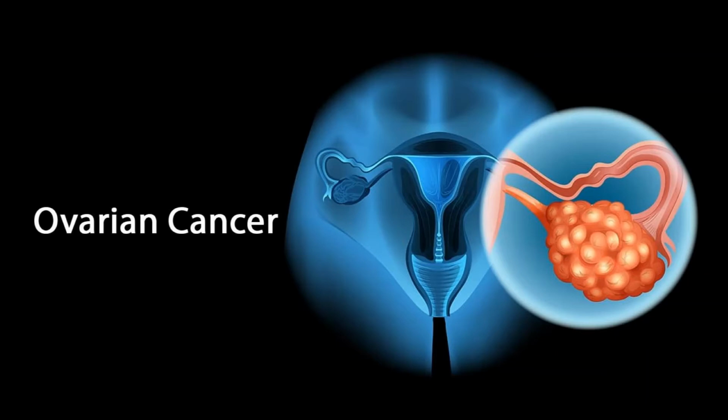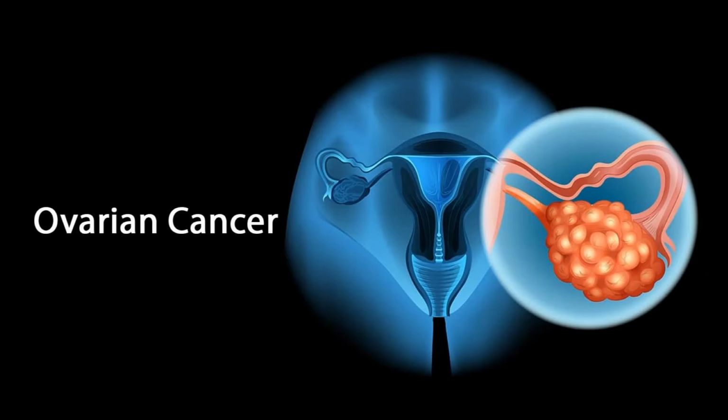Type I tumors tend to grow slowly and cause fewer symptoms. These tumors also seem not to respond well to chemotherapy. Low grade, grade 1, serous carcinoma, clear cell carcinoma, mucinous carcinoma, and endometrioid carcinoma are examples of type I tumors. Type 2 tumors grow fast and tend to spread sooner. These tumors tend to respond better to chemotherapy. High grade, grade 3, serous carcinoma is an example of a type 2 tumor.